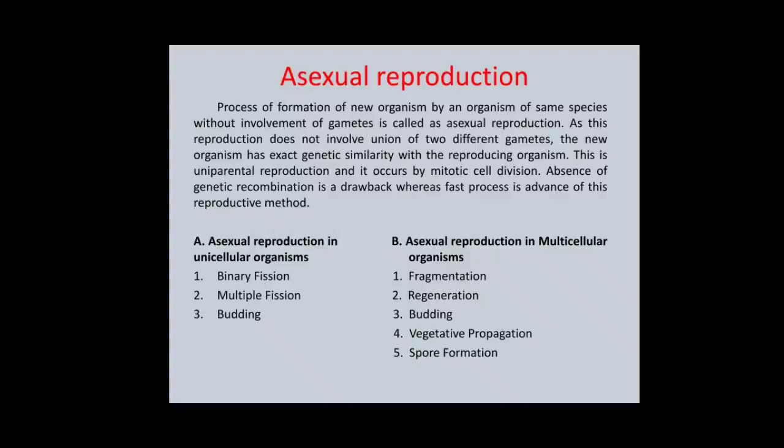Asexual reproduction in multicellular organisms, that is organisms with many cells, is as follows. First, fragmentation, second, regeneration, third, budding, fourth, vegetative propagation, fifth, spore formation. Now, let's study the types of reproduction in detail.